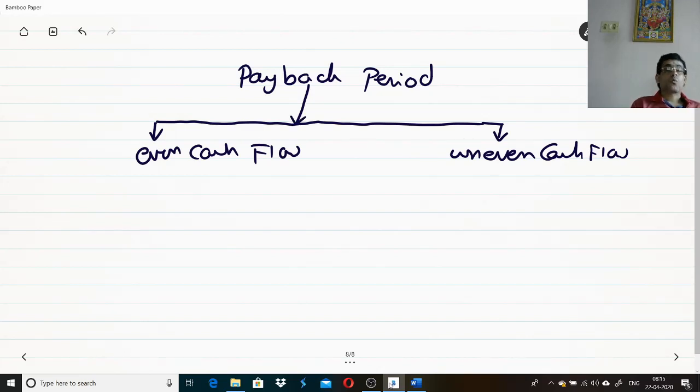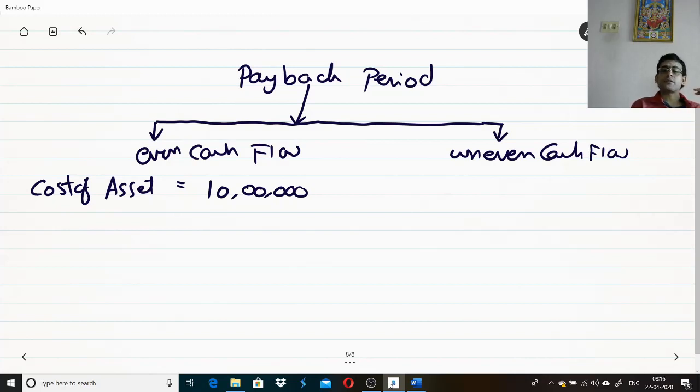Now, what is the meaning of even cash flows? Year 1 cash flow is the same, year 2 cash flow remains the same. Like that, however many years, all the years your cash flow is the same. That's what is called even cash flows. Now let me take an example here. Say suppose the cost of the asset is 10 lakhs. You want to purchase an asset for 10 lakhs.